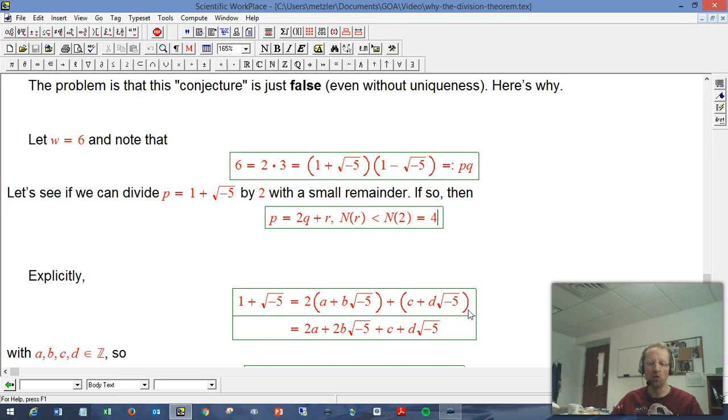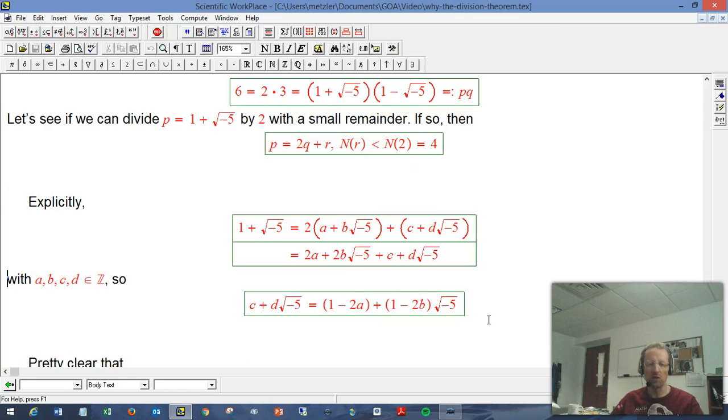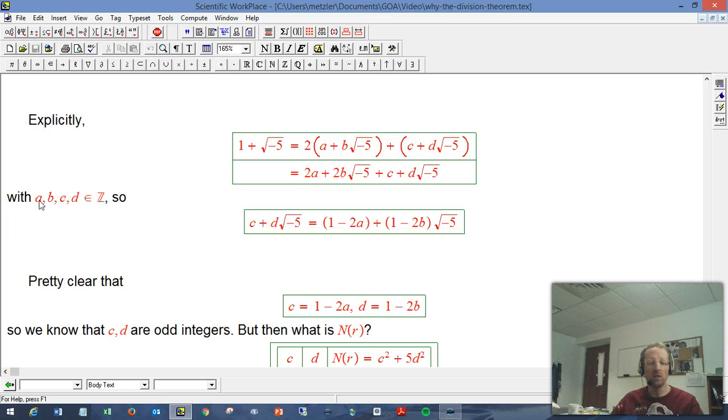Okay, so if we make everything explicit, every time we talk about an arbitrary winteger like this, that's something of the form, well, we're going to say Q is a plus b root minus 5, and we're going to say R is c plus d root minus 5. So this is the equation we want. 1 plus root minus 5 is 2a plus 2b root minus 5 plus c plus d root minus 5. Let me collect things together a little bit. And remember, a, b, c, and d have to be ordinary integers. That's the rules.